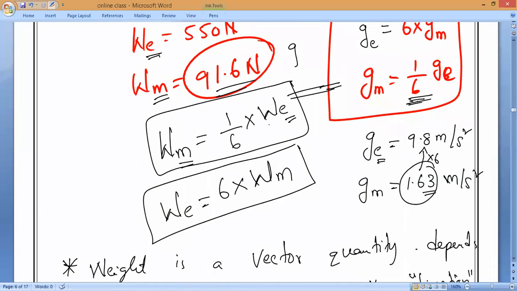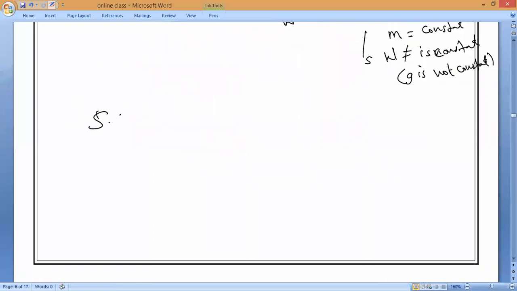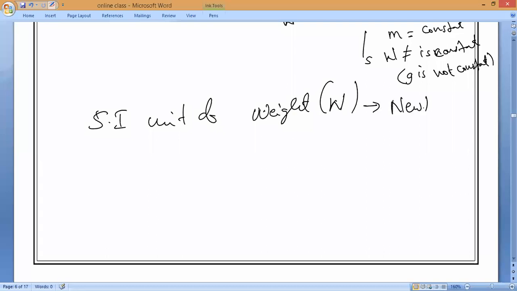As Earth and Moon are always important for us, we always learn the relation. If gravitational force becomes 6 times less, then weight also becomes 6 times less on Moon. Is it okay? Now, can you tell me what is the SI unit of weight? Newton, sir. Newton, same like force. Remember, the symbol is N. And we also remember 1 Newton is equal to 1 kilogram meter per second square. Is it okay? Next.